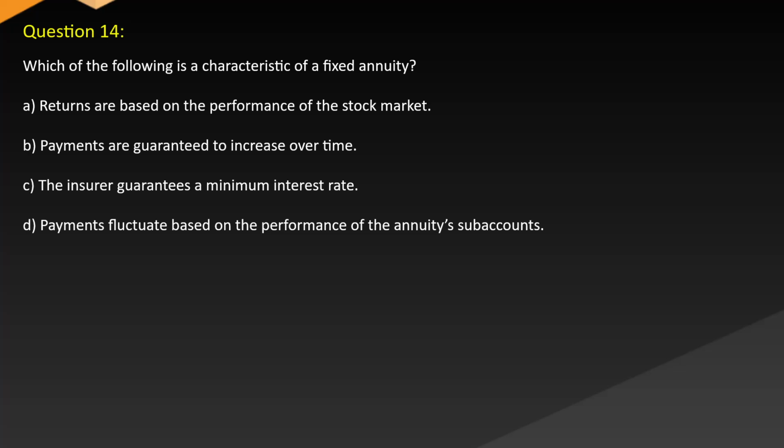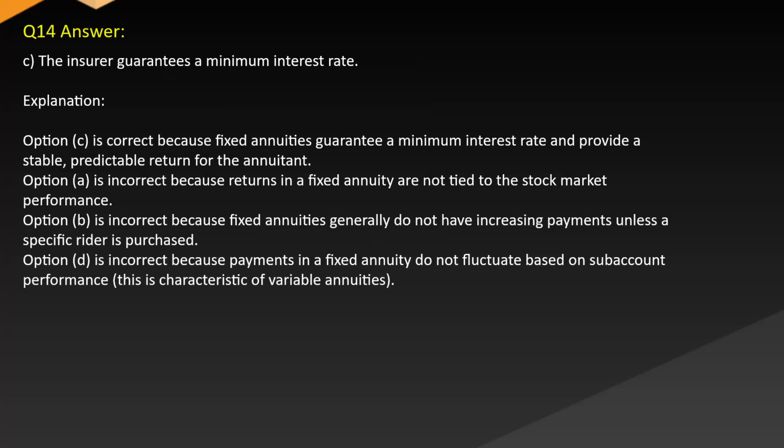Question 14. Which of the following is a characteristic of a fixed annuity? A. Returns are based on the performance of the stock market. B. Payments are guaranteed to increase over time. C. The insurer guarantees a minimum interest rate. D. Payments fluctuate based on the performance of the annuity's subaccounts. Answer: C. The insurer guarantees a minimum interest rate.